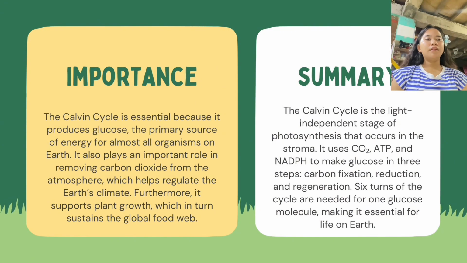Importance. The Calvin cycle is essential because it produces glucose, the primary source of energy for almost all organisms on Earth. It also plays an important role in removing carbon dioxide from the atmosphere, which helps regulate the Earth's climate. Furthermore, it supports plant growth, which in turn sustains the global food web.